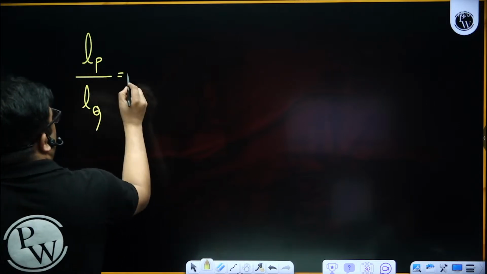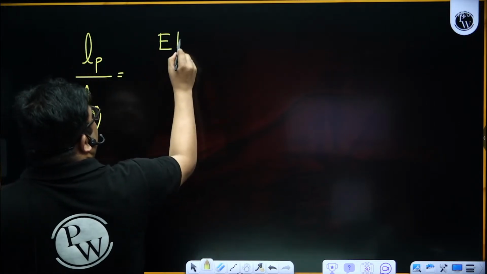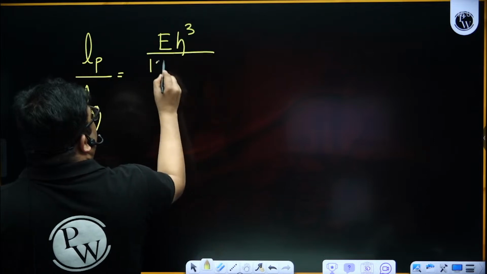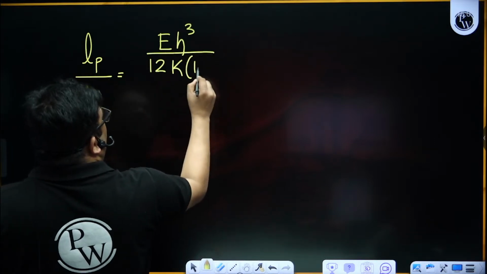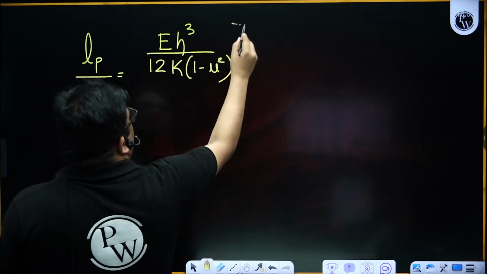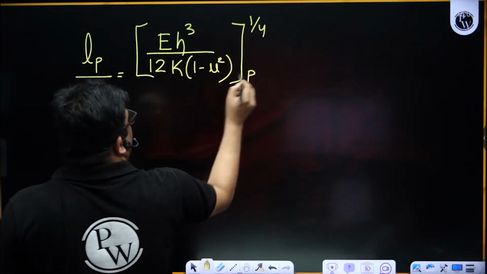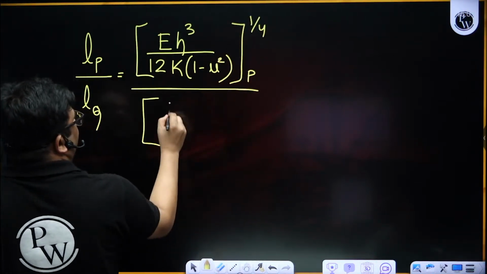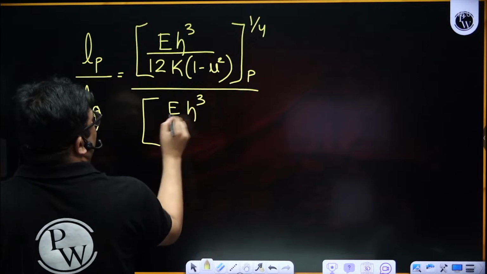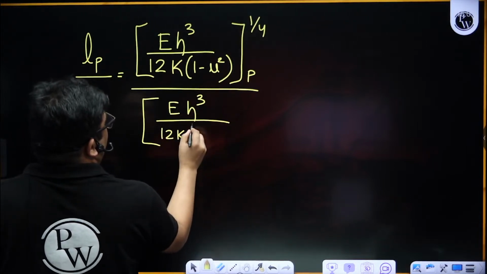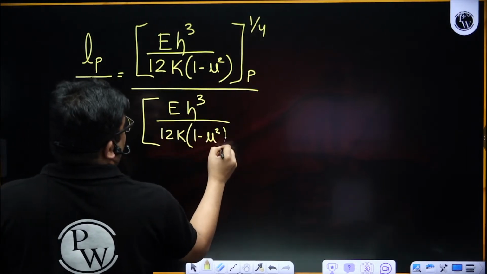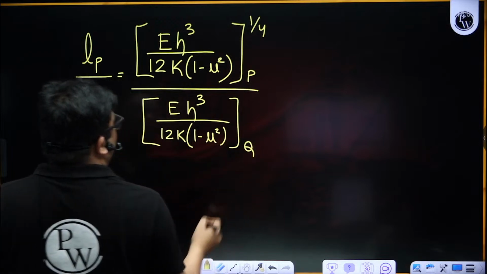Now what is the formula? The formula is E H cube by 12 K (1 minus mu square). You just need to know the formula. So I'll do this for P and then do this for Q. Now you have to compare both of them.